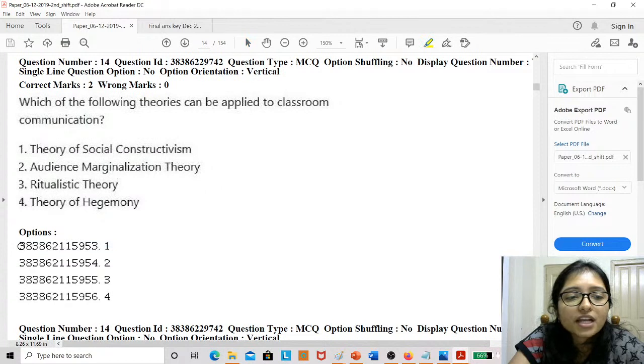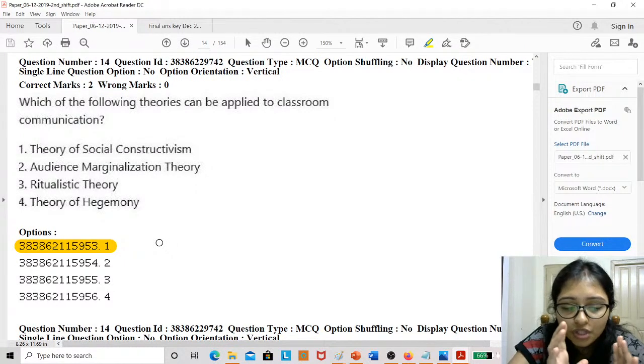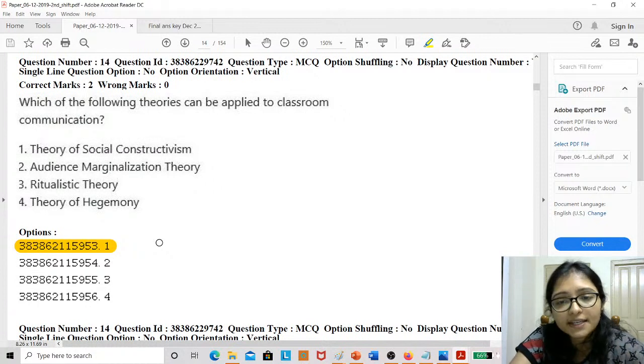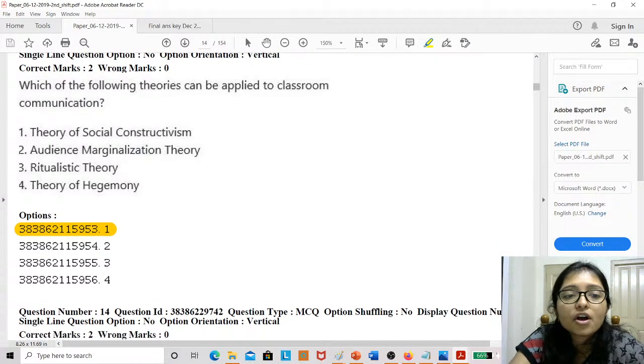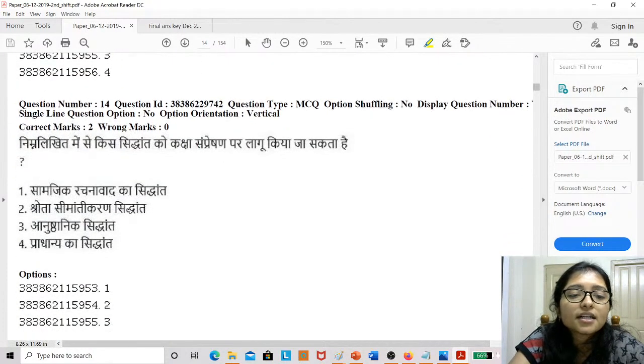That is applied in classroom communication. Definitely in the classroom we have to be concerned about the social aspect, we have to construct a good society. For every teacher, that should be the main focus, to construct a good society. That is the theory of social constructivism. All of you are correct.